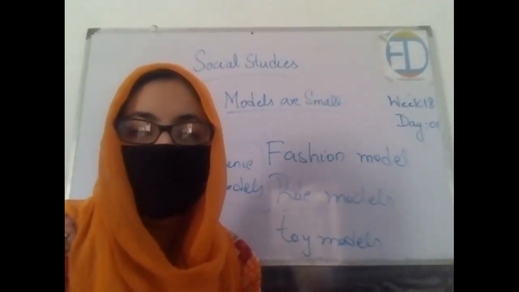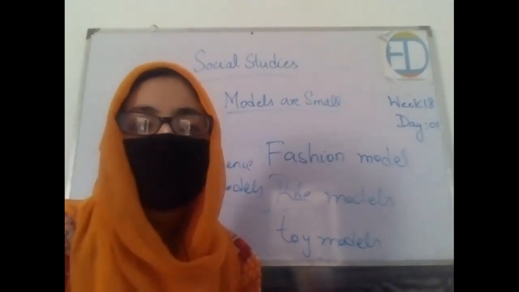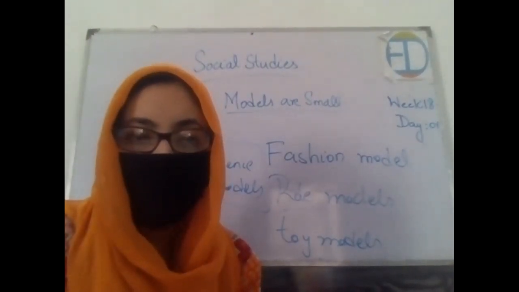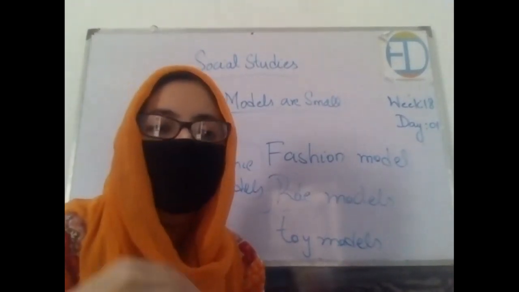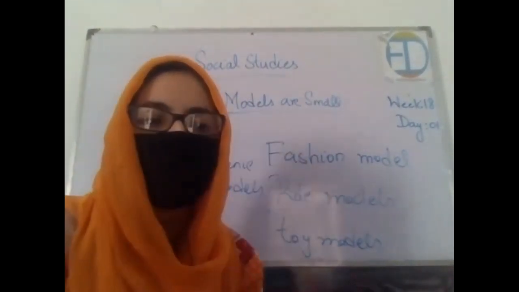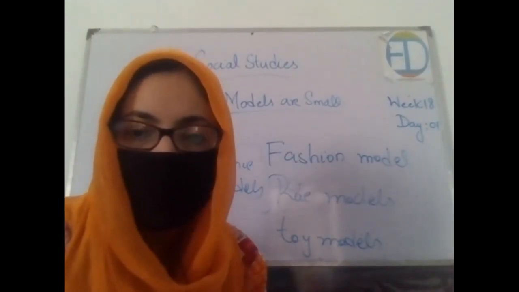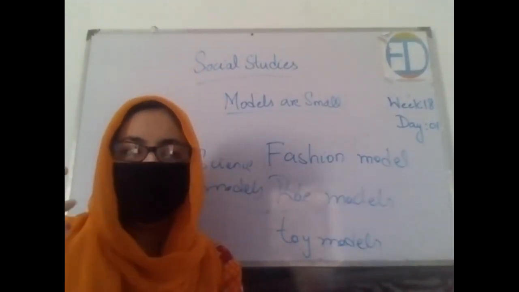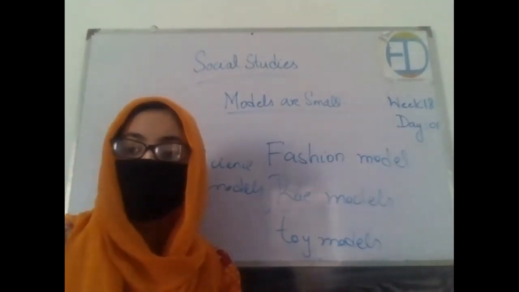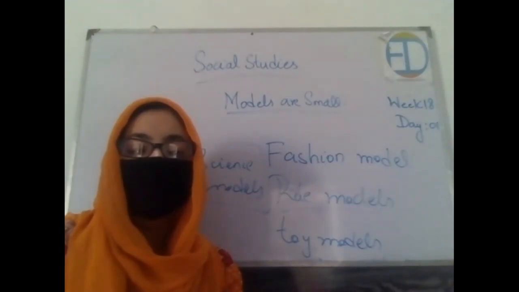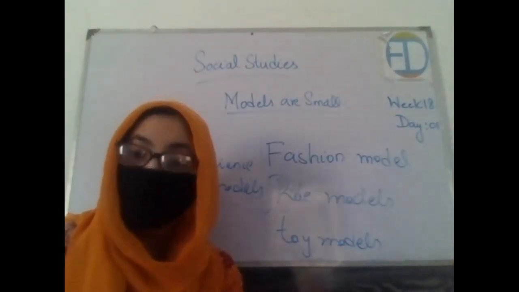Now if we talk about the importance of this topic, why is studying models important? Because models help us identify particular things which are going on in our society around us. Like I have told you, when a child plays with different toy models, then after playing with them he can easily identify those things in real life as well.